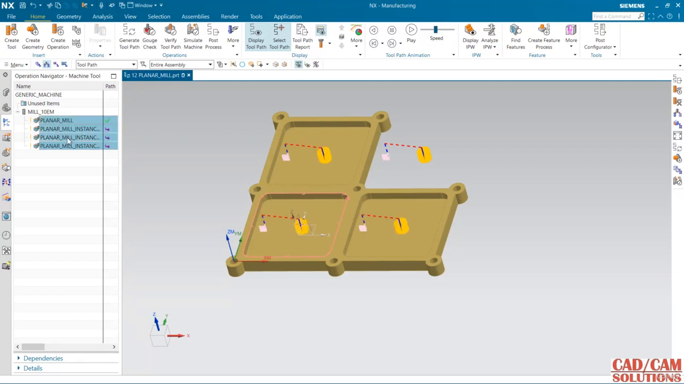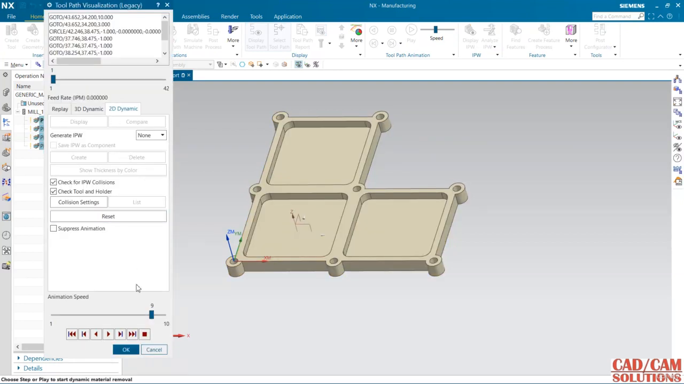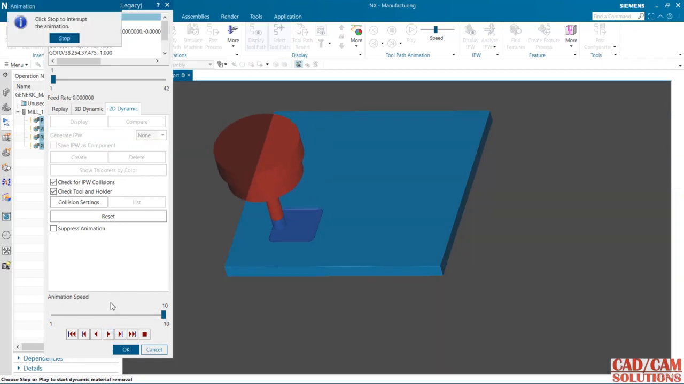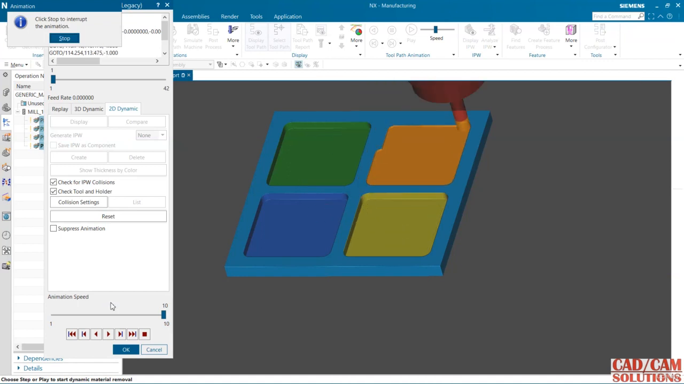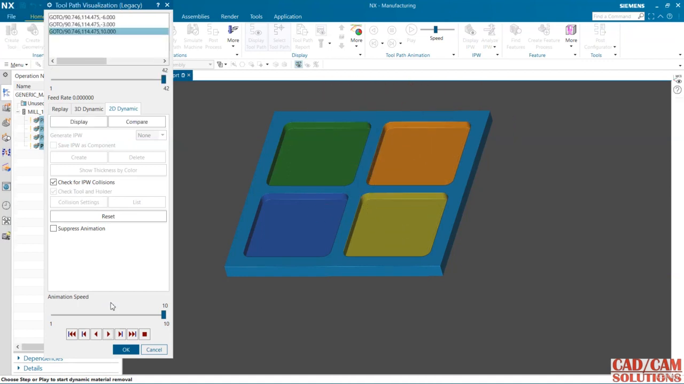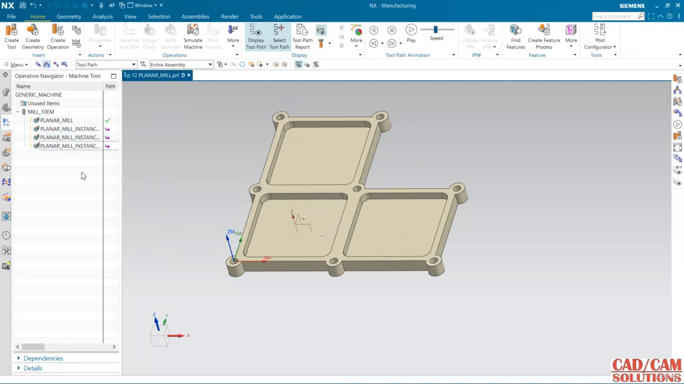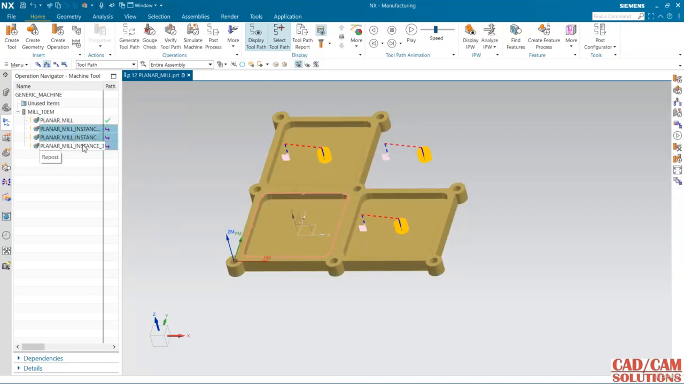Let's see the verify of all of this, and increase the speed, and let's see the second pocket, third pocket, and the outer pocket, this final one. So we can pattern it, we can transform this toolpath with the help of this transform. Or we can use the mirror command, or we can use the translate option to copy this. So this is the planar mill.